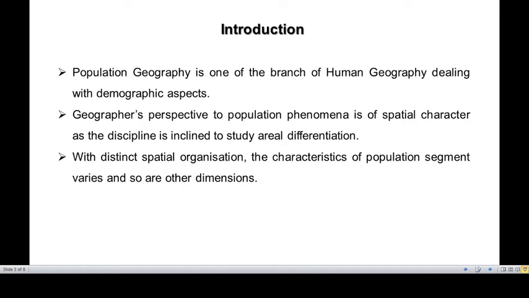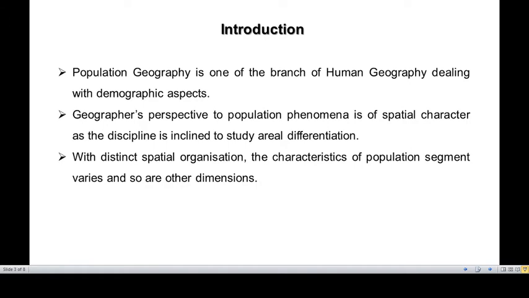When we say demographic aspect, we talk about the different population-related phenomena and population-related items, and those are studied under population geography. As we all know, the geographer's perspective on population phenomena is of a special character, as the discipline is inclined to the study of area differentiation.